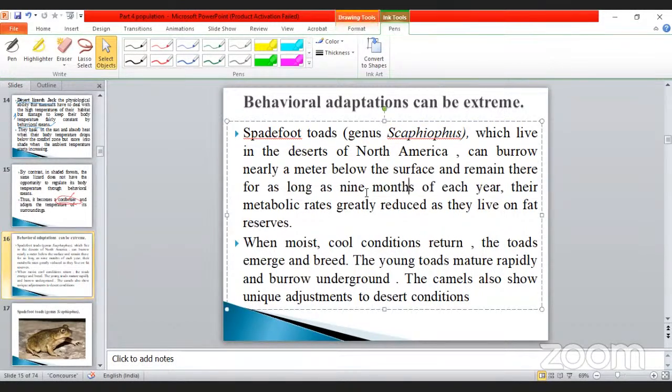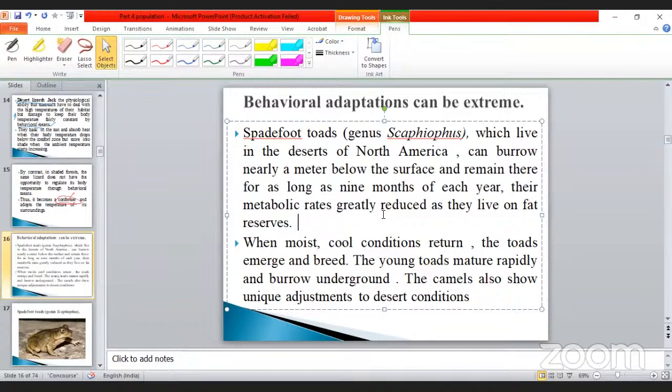How many months do they stay buried under the soil? Their metabolic rates greatly reduce as they live on the fat reserves. Some animals can live like this during extreme heat conditions. At that time they are buried under the soil, and they also undergo a starvation period.